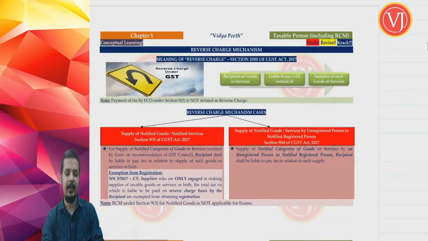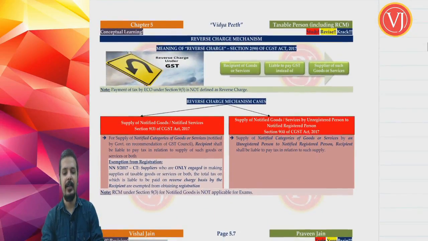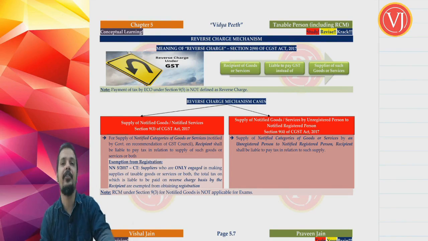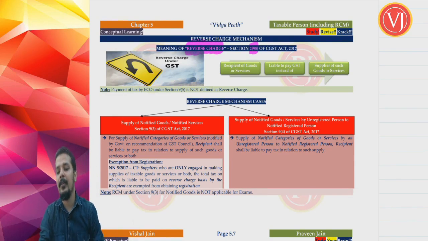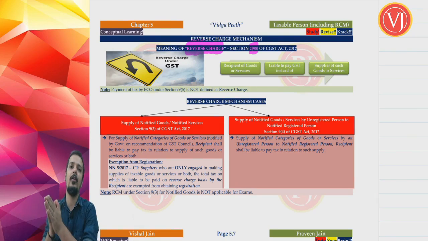Friends, what is meant by reverse charge mechanism? In simple language, if you have seen the flow, you will easily understand. Reverse charge mechanism means the recipient is making the payment of GST to the government instead of the supplier. That is the definition. Your RCM, reverse charge, is defined in section 2 clause 98, because there are two types of RCM. The entire focus is now on RCM type 1 section 9.3, RCM type 2 section 9.4, and ECO section 9.5.